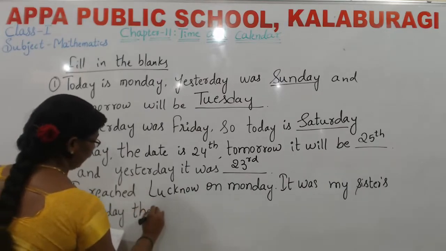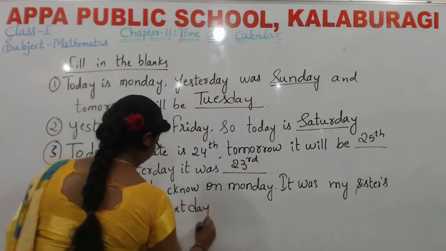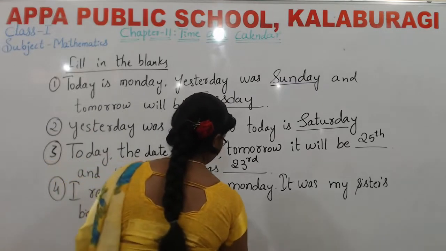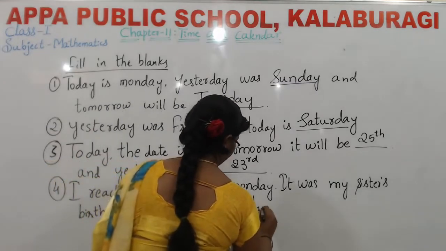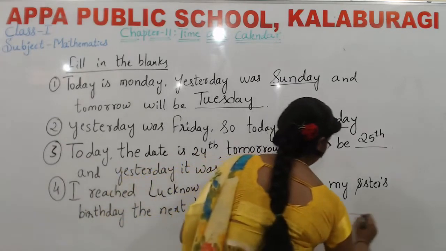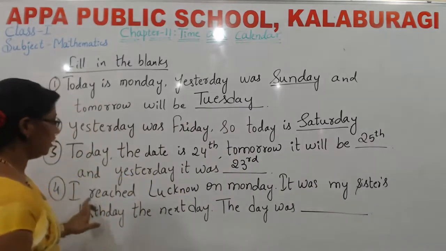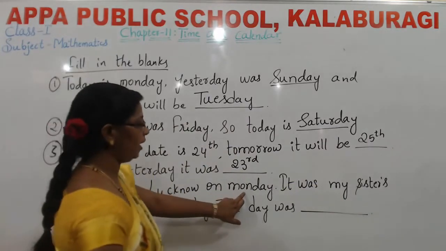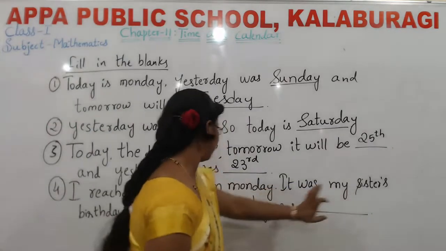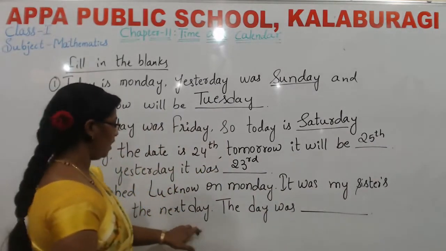The next day, the day was dash. What have they given here? See, I reached Lucknow on Monday. It was my sister's birthday. The next day, what are they asking?